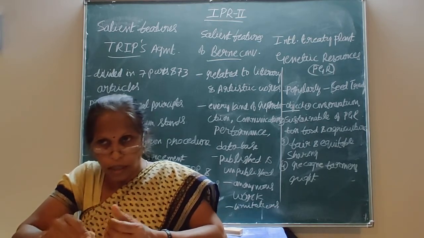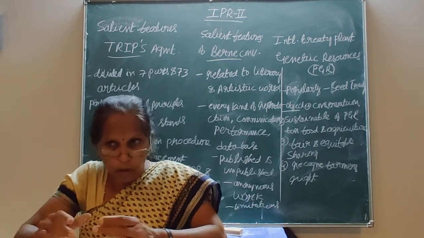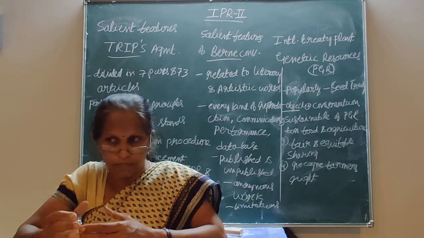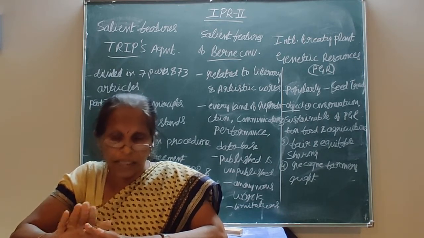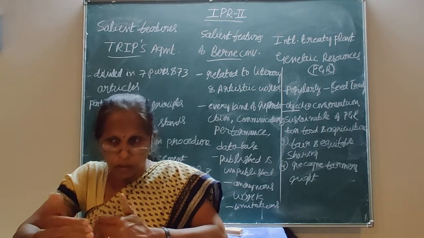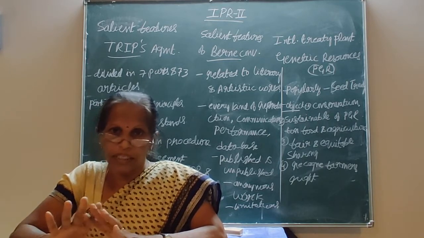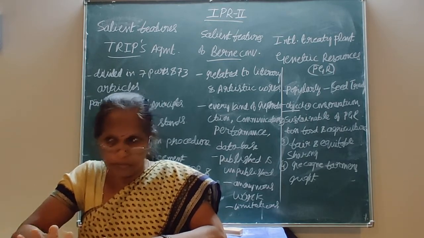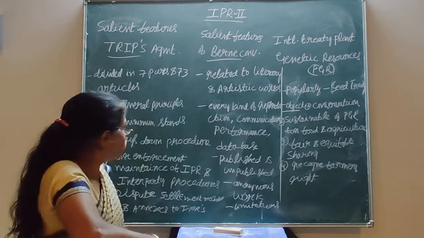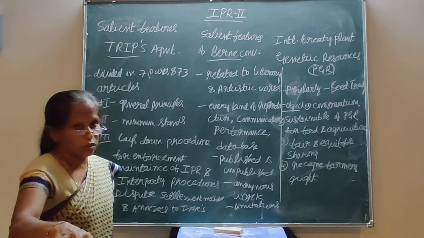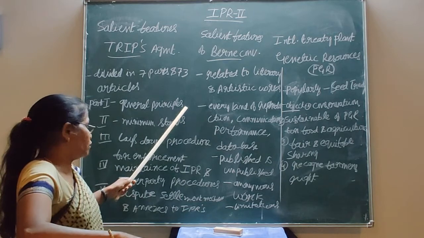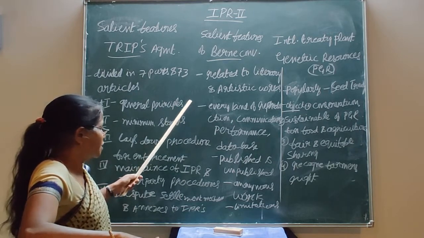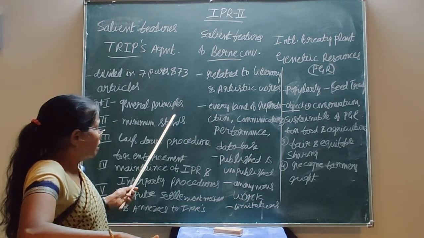That includes, while importing or exporting goods or products, there should not be any discrimination between domestic products and foreign goods. This is what is called most favored nation treatment, or MFN.